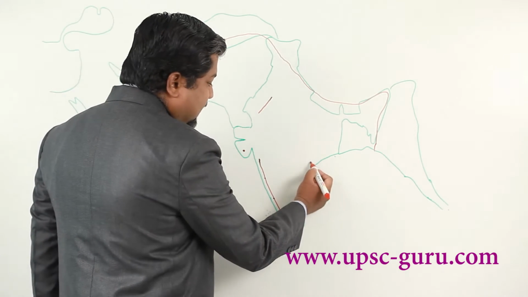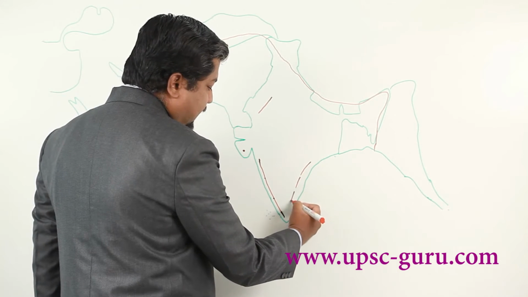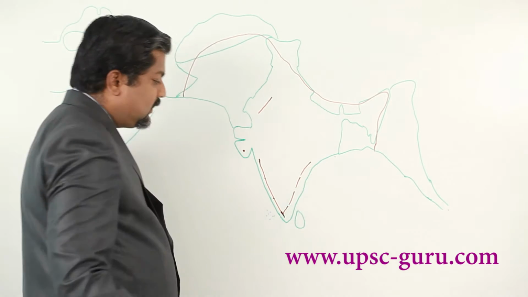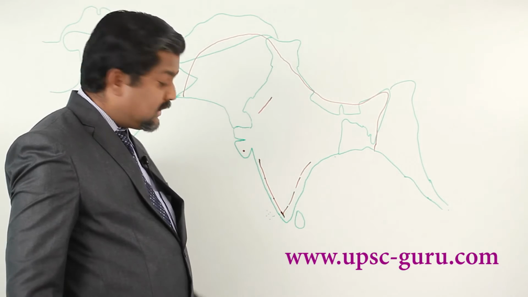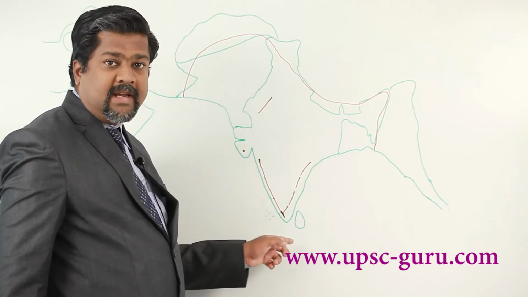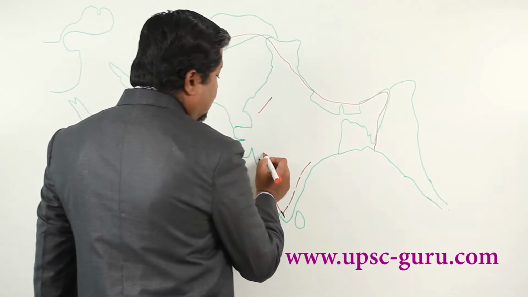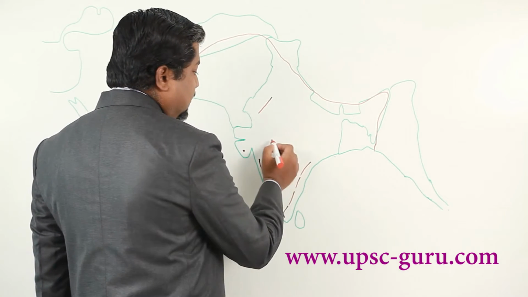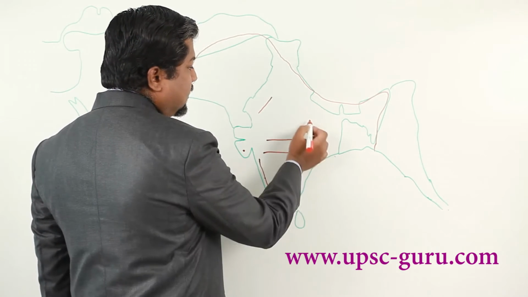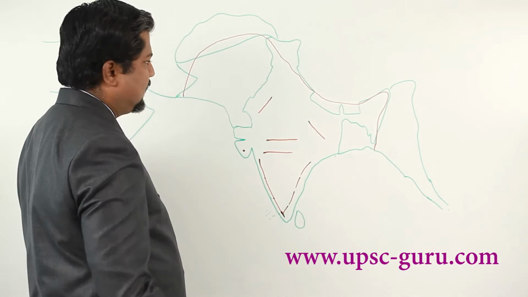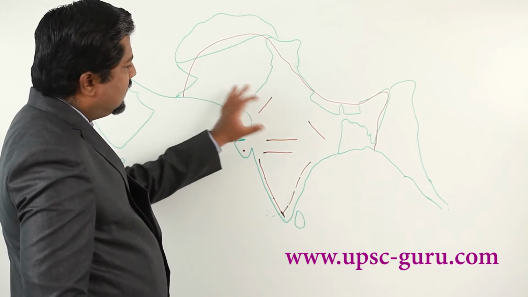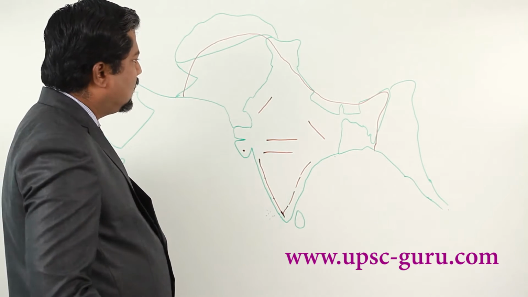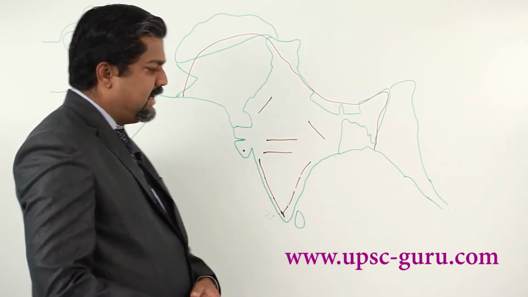Now here it is the Eastern Ghat, which is divided into parts, and ultimately there is a fusion between the Eastern Ghat and Western Ghat. We are calling this range Annamalai. Now here the Satpura mountain range, then the Vindhya mountain range, Rajmahal hills. So basically we are discussing some important mountain ranges in India.